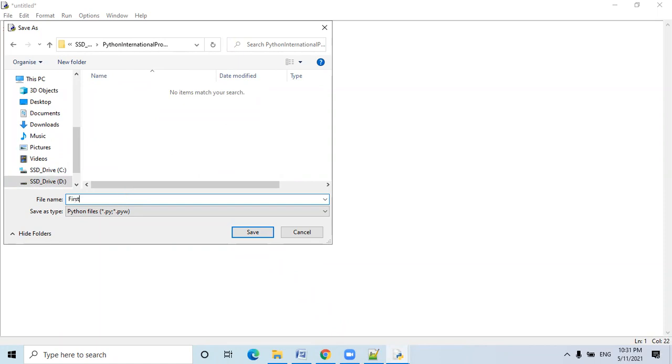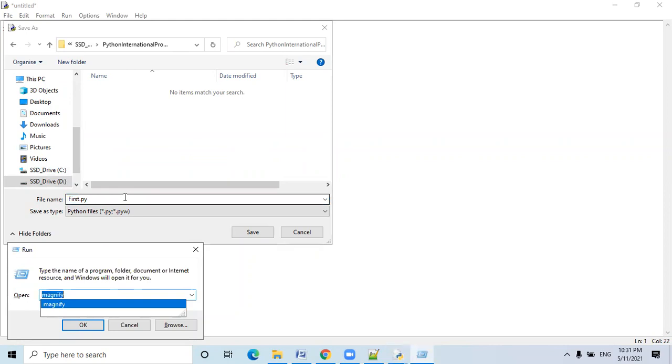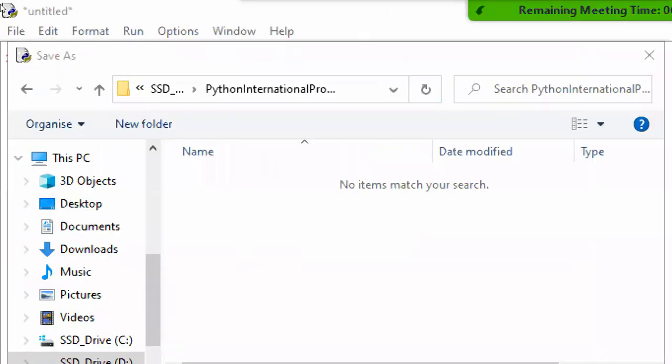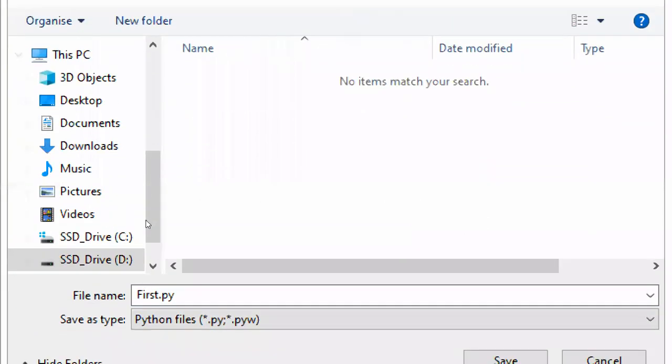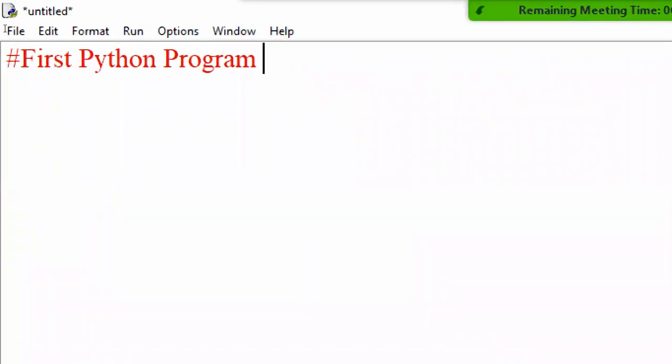So first, I have given the name first. This is the name of my program. .py. Py is the extension of Python files. Should I repeat this again? Cancel it. I just cancel it.